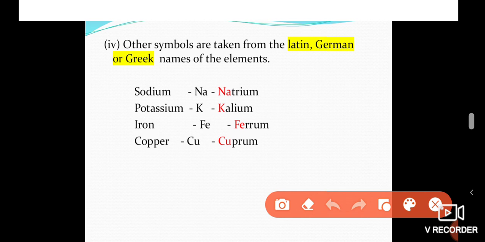Okay. So in the modern way, we represent the symbol in two ways. One is the one-letter system and the other is the two-letter system. If an element is represented by one letter, it should be written as a capital. If an element is represented by two letters, the first letter should be capital and the second letter should be small. Okay.